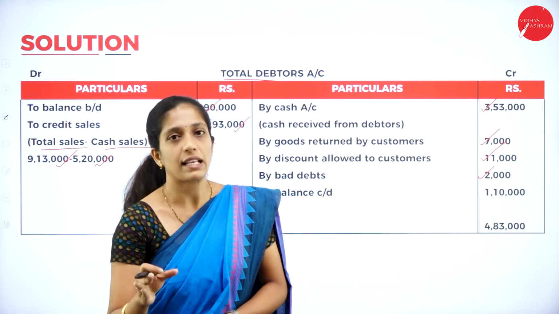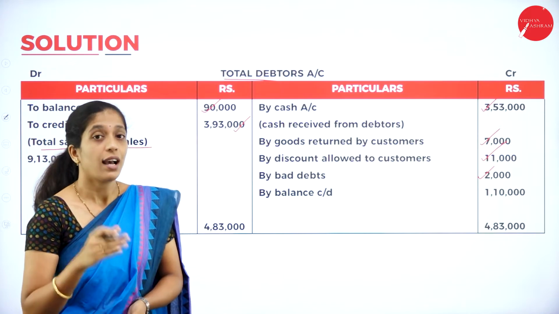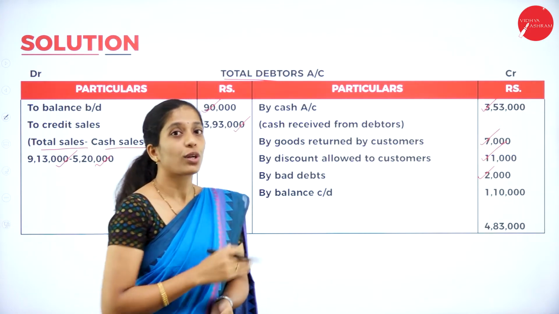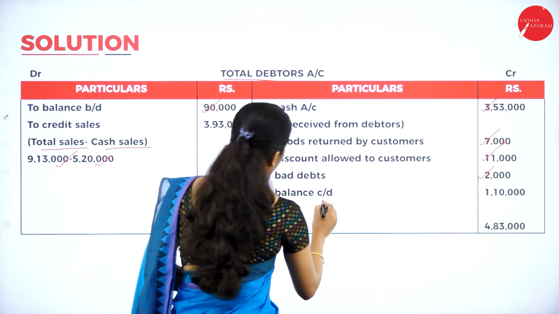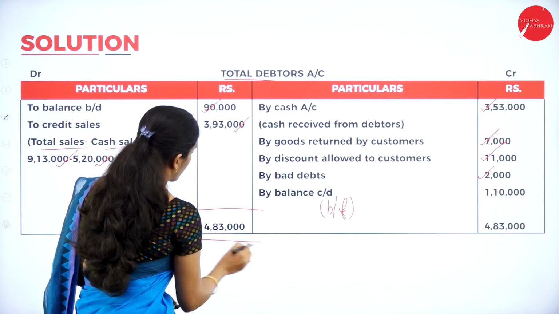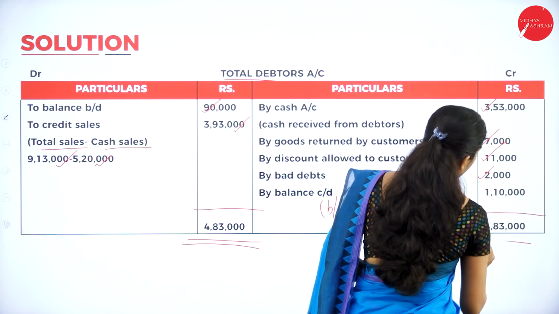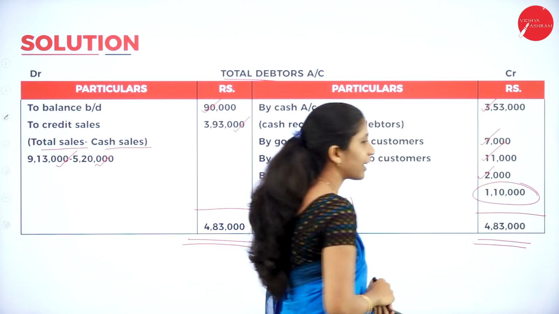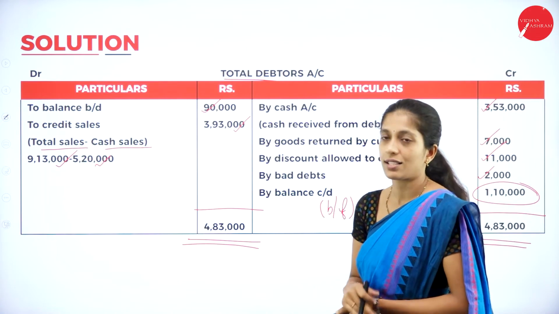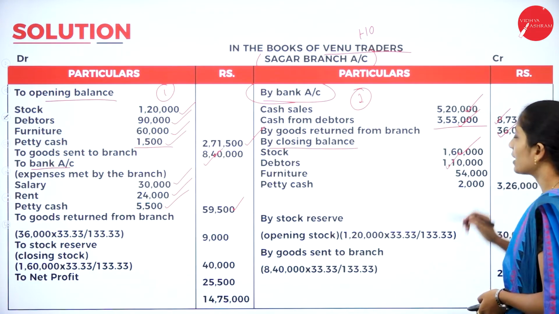So we have to balance both the sides, and the balancing figure will be what? Closing debtors. As I have told you, any one of the items will be missing here. So here the missing item is closing debtors. This is the balancing figure. When you add both the sides, it's 4,83,000, whereas on the credit side you will get a balancing figure of 1,10,000. Now what is this 1,10,000? It is the closing debtors. So record that amount in your closing balance, 1,10,000.